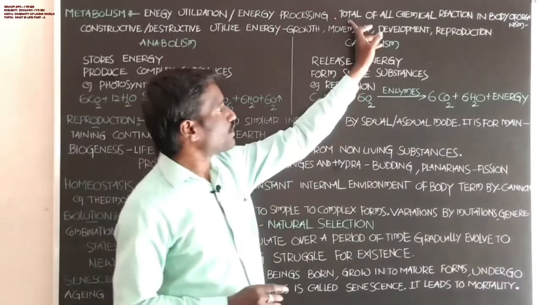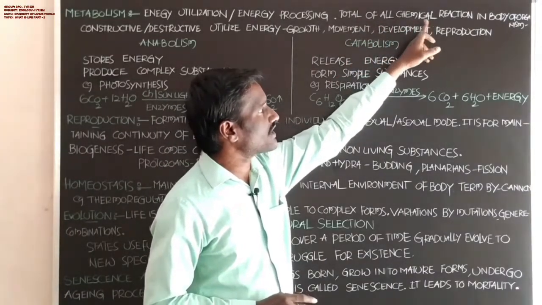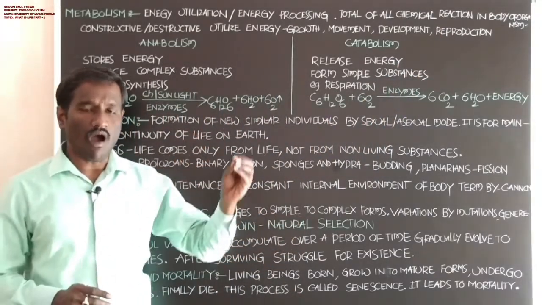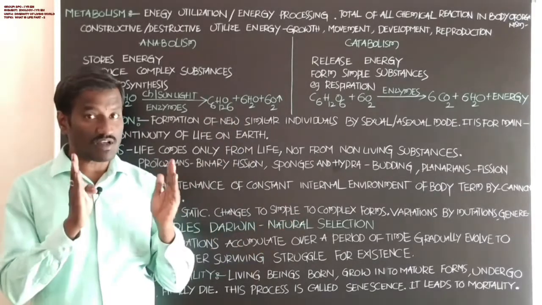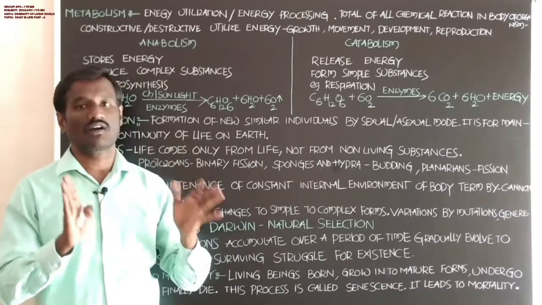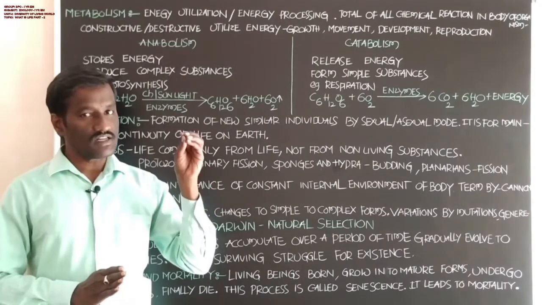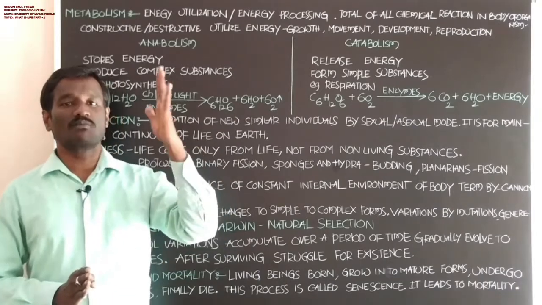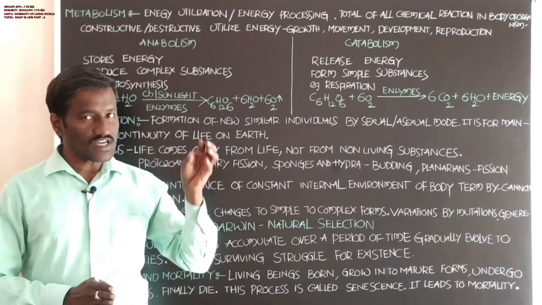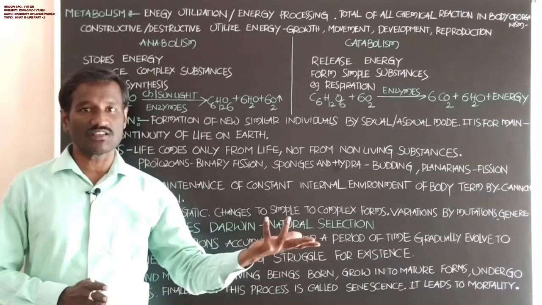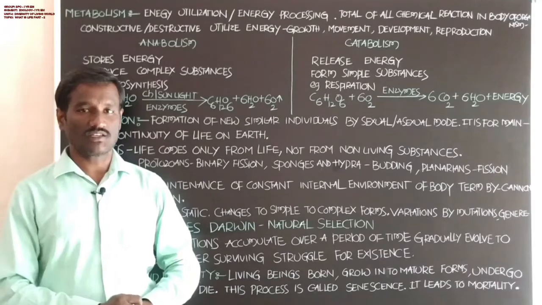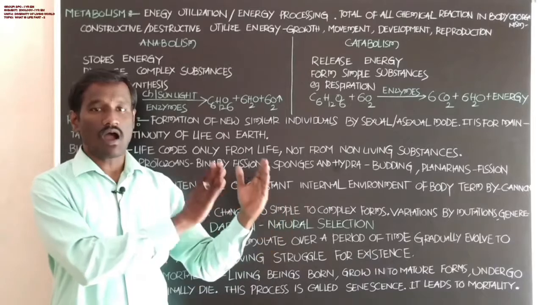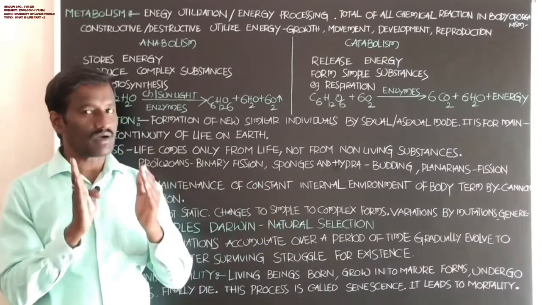That means the total of all chemical reactions in the body of organisms. Students, all types of chemical reactions that occur in the body of organisms. The cells of living organisms undergo several types of chemical reactions. These are the chemical reactions for producing energy and utilizing energy. The total amount of chemical reactions that occur in the body of an organism is called metabolism.